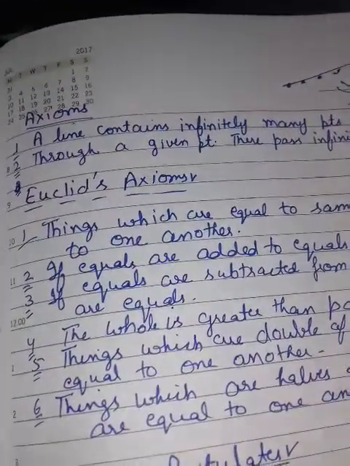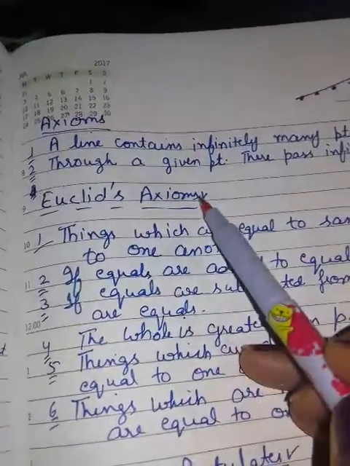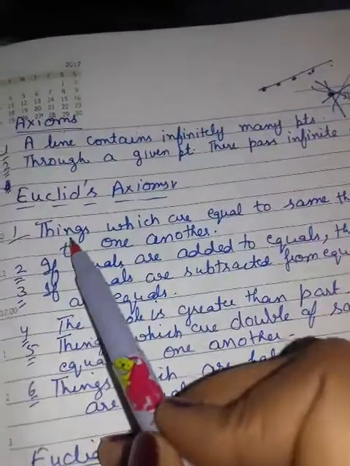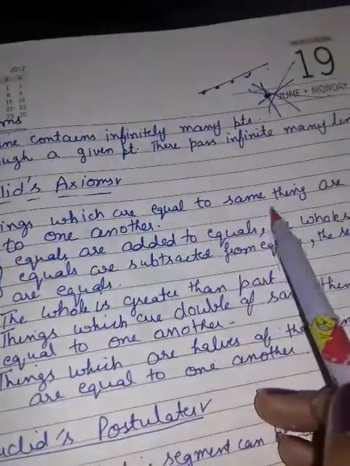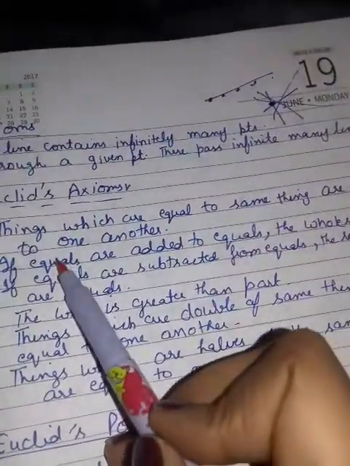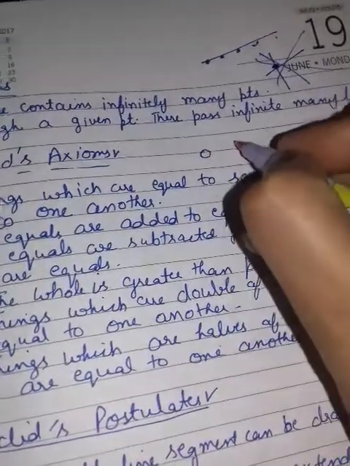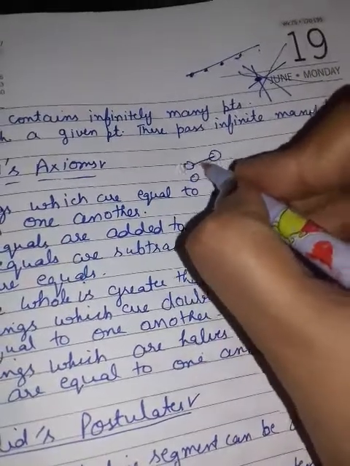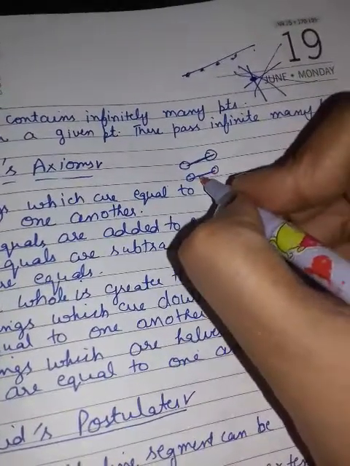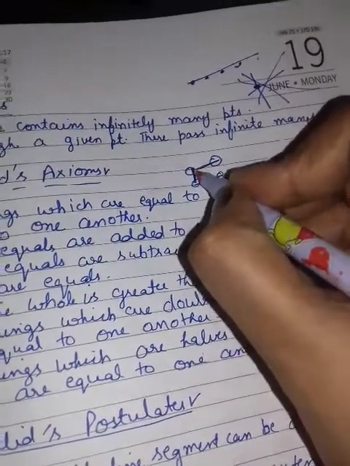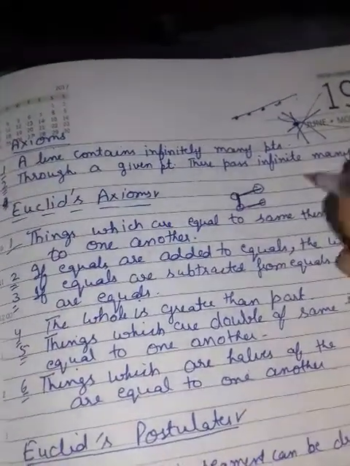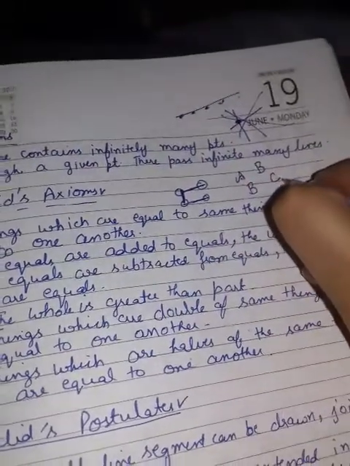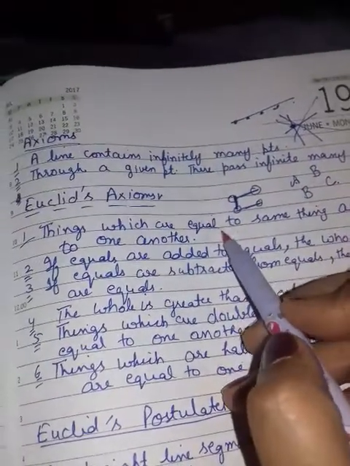Now we are coming to the main concept, Euclid's axioms. You have to remember them also. First: things which are equal to the same thing are equal to one another. Means if this thing is equal to this, and this thing is equal to this, then both are also equal. Clear? A is equal to B, B is equal to C, it means A is also equal to C. This is the meaning of the first axiom.